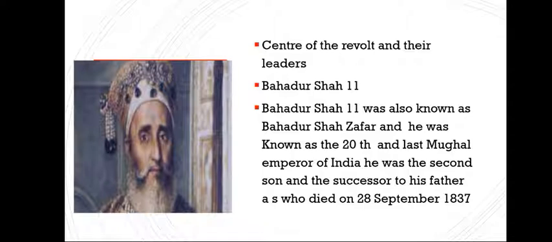So, the first leader in the 1857 revolt was Bahadur Shah II. Bahadur Shah II was also known as Bahadur Shah Zafar, and he was the 28th and last Mughal emperor of India. He was the second son and the successor of his father, who died on 28 September 1857. In this picture, you can see Bahadur Shah II.